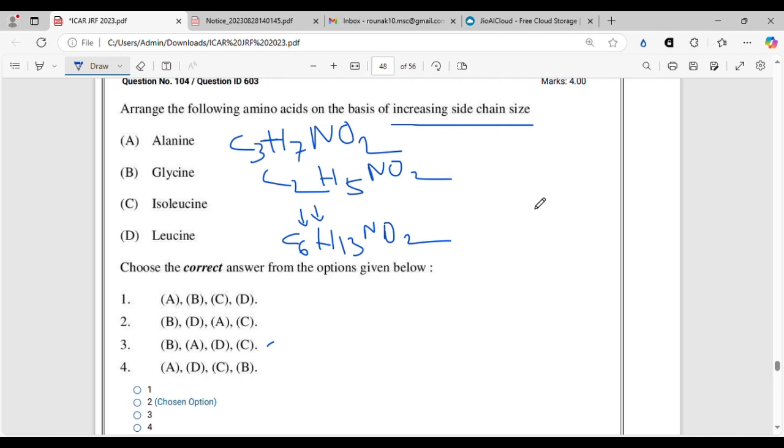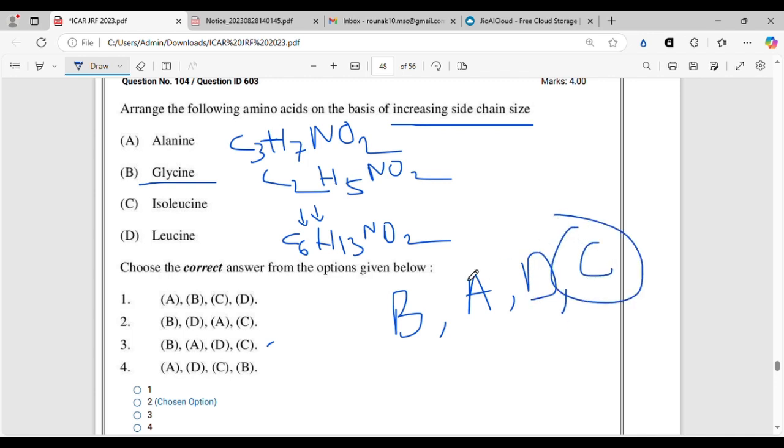We know glycine is the simple amino acid, so glycine will be the first. After that it will be alanine, after that leucine, and finally isoleucine, because we know iso means it is branched. So the highest side chain size among all the 4 amino acids will be isoleucine. So C will be at the last. Before that will be leucine, before that will be alanine, and the least one will be glycine. So option 3 is the correct option.